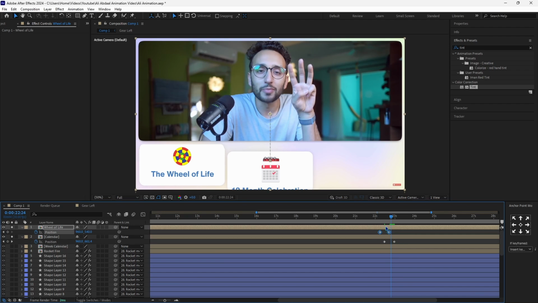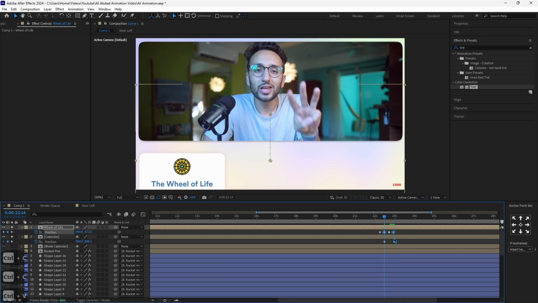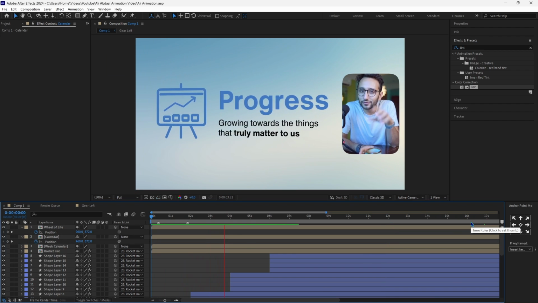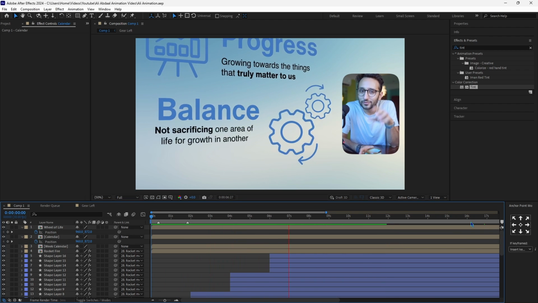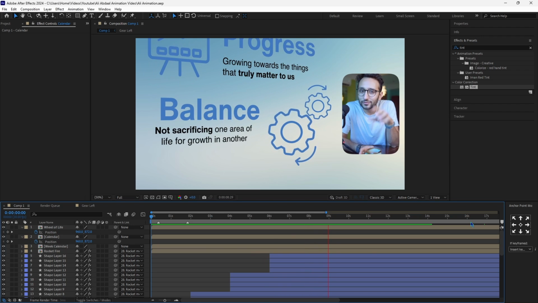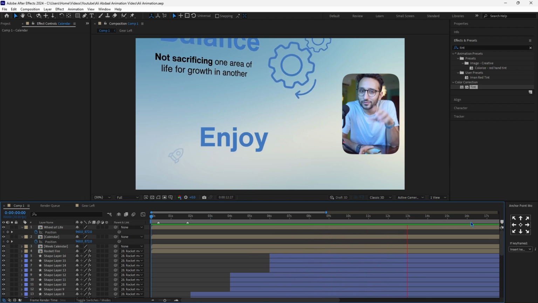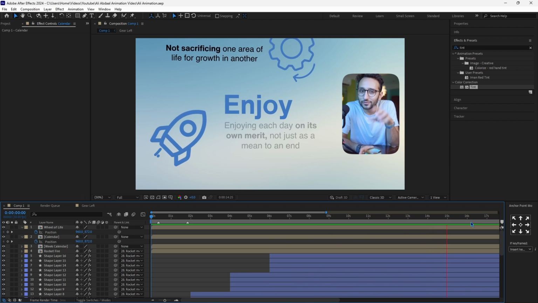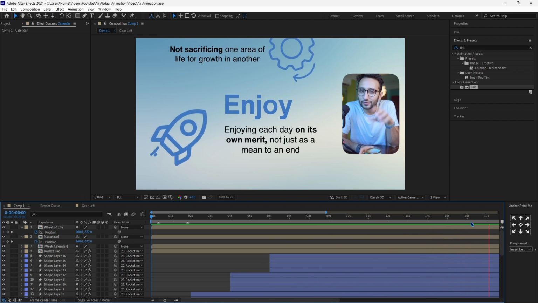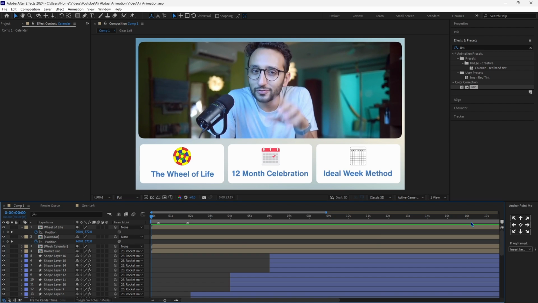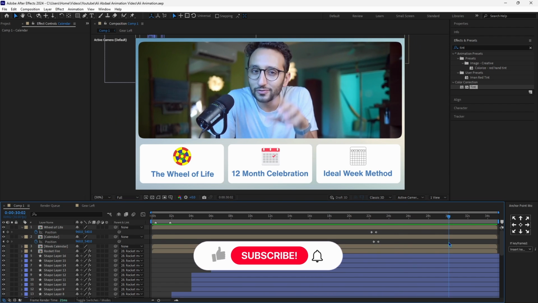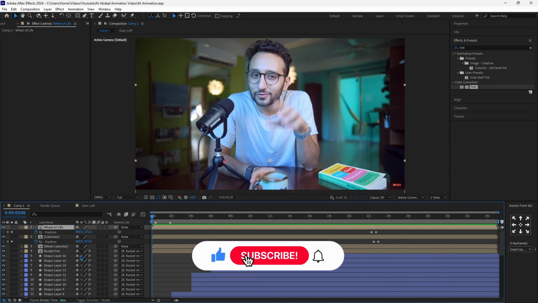So what we will go ahead and do now is ease all of the keyframes to make the animation way smoother. So let's start by hitting the first layer, and then while holding shift, hitting the last layer, so that, as you can see, everything is highlighted here. And we'll click U to show all of the keyframes. Once you have done this, we'll highlight all of the keyframes which we have and we'll click F9. This is going to already make our animation feel way smoother.